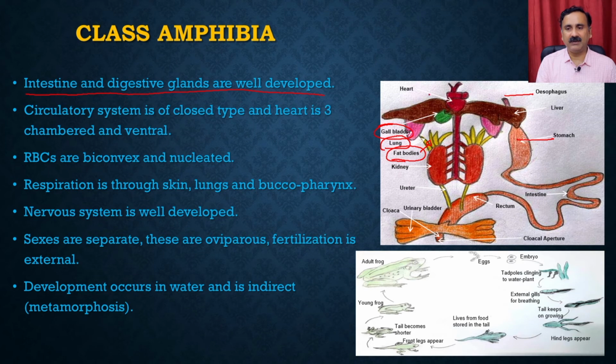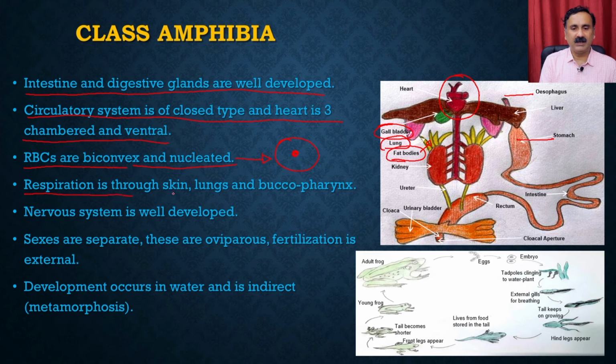Then they have a well developed heart, right? The circulatory system is of closed type and the heart is three chambered. RBCs are biconcave and they are nucleated, which means they contain a nucleus. Remember that in other organisms like humans, RBCs do not have the nucleus.